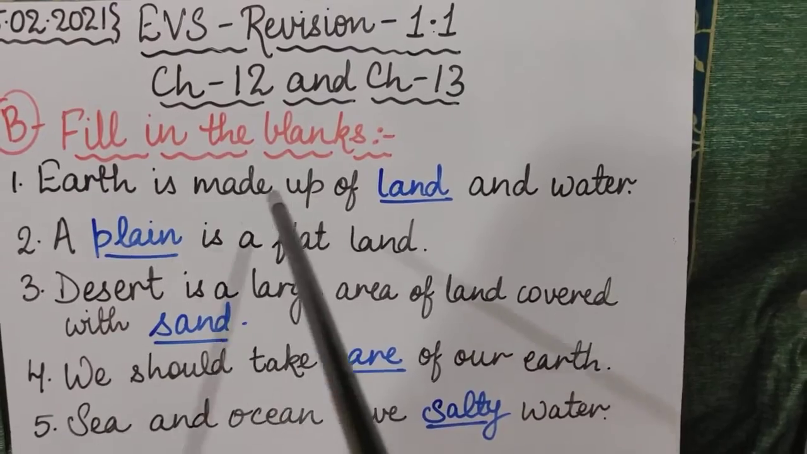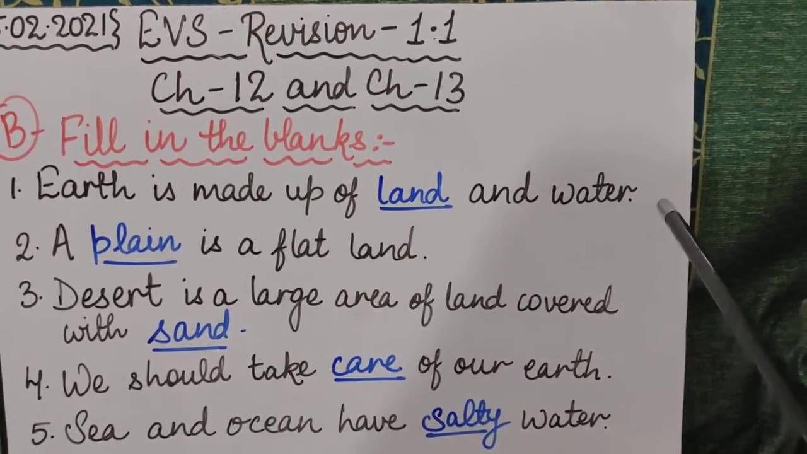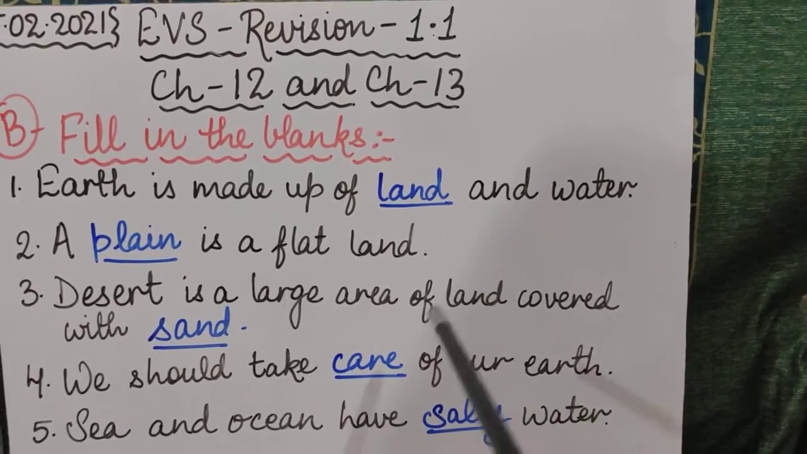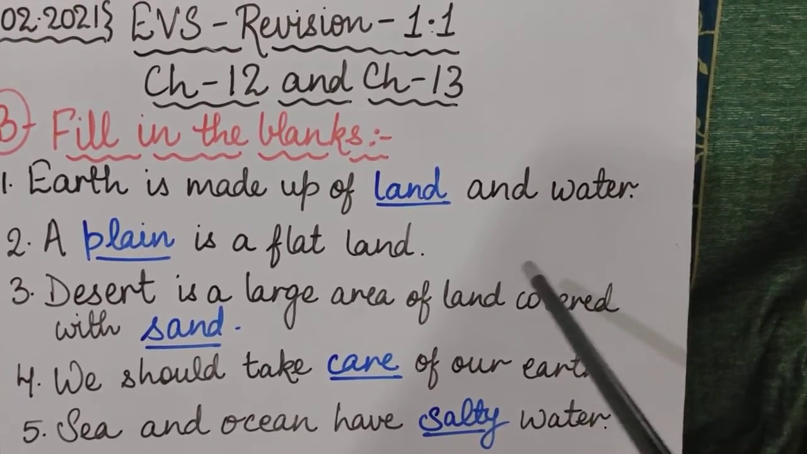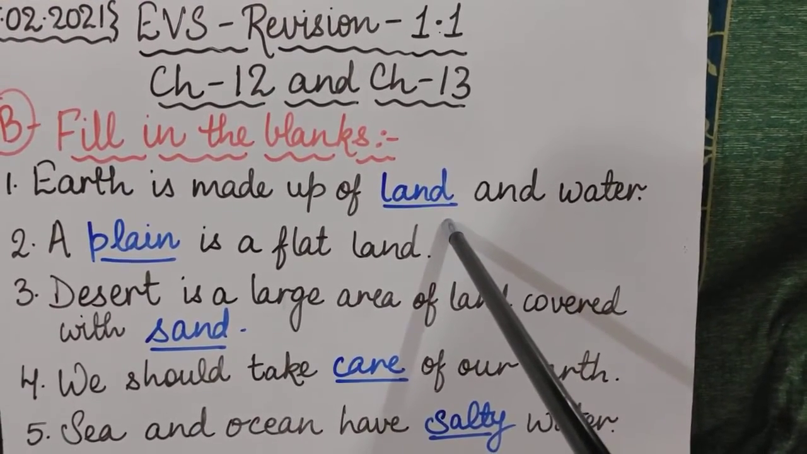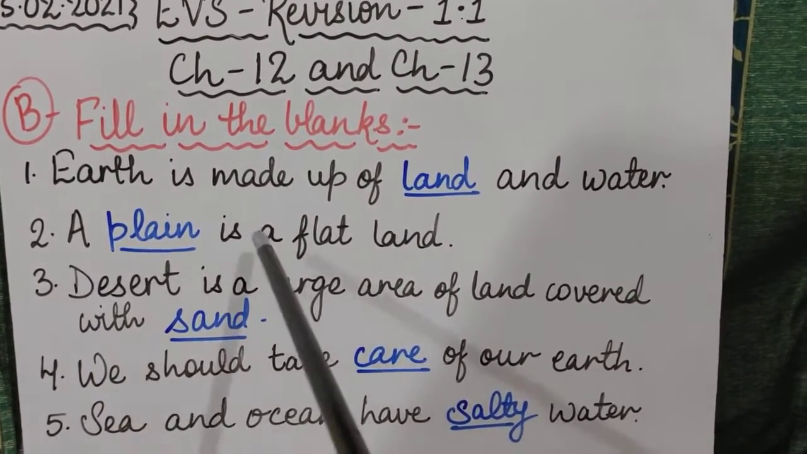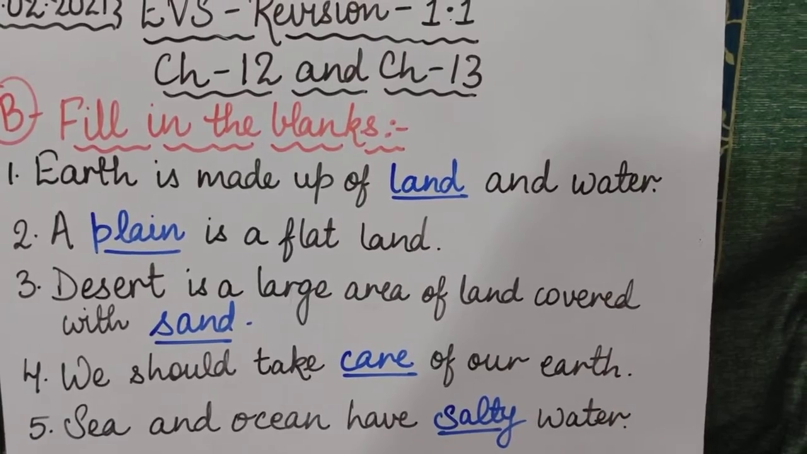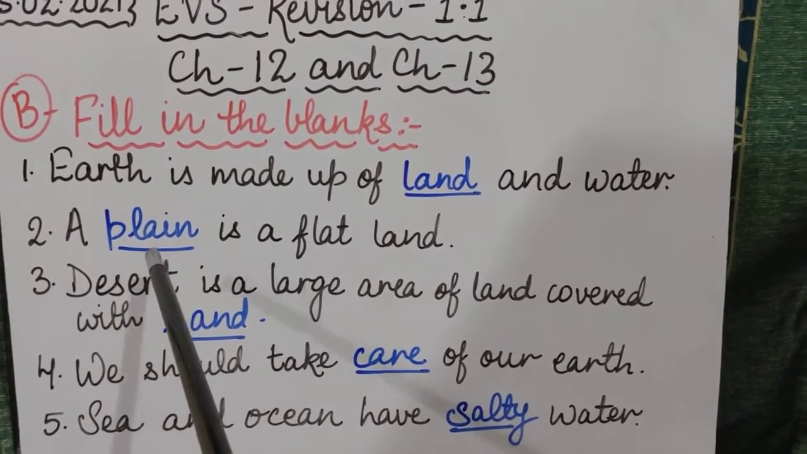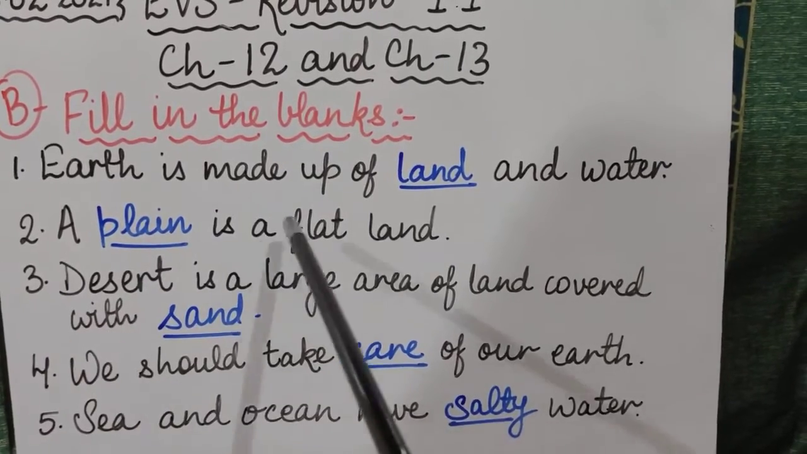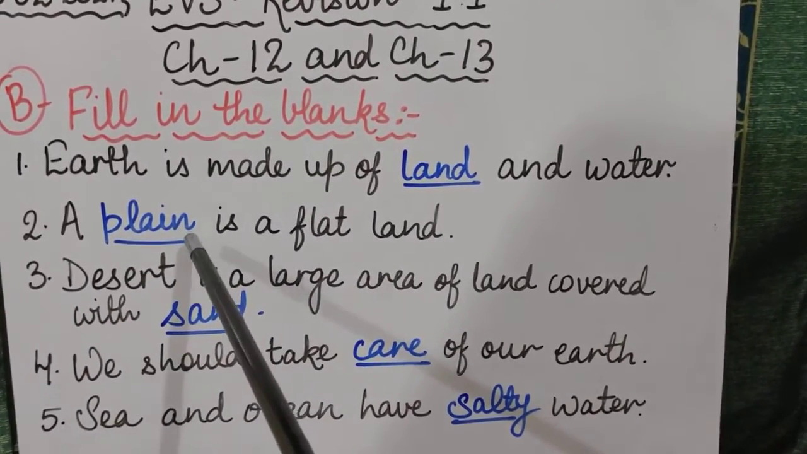First: earth is made up of dash and water. So earth is made up of two things. You all know that it is made up of land and water. So your correct answer is land, L-A-N-D, land. Now second sentence: a dash is a flat land. What is flat land called? Plain. Where we are living, that is all a plain. So a plain is a flat land, P-L-A-I-N, plain.